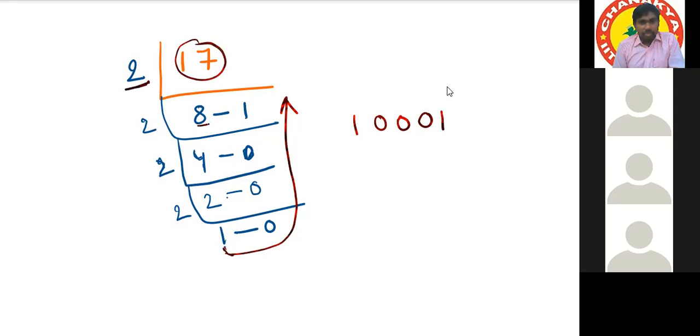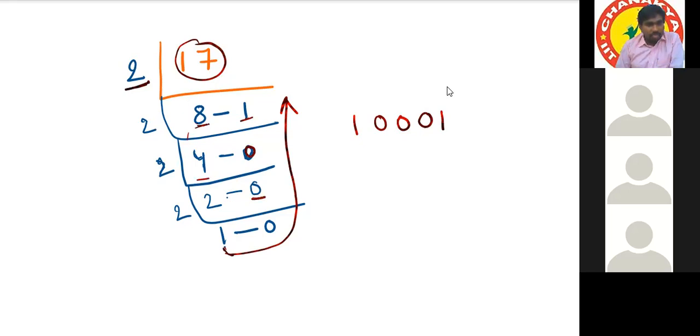Again, this 8 we have to divide by 2. How many times will 2 go into 8? 4 times. 2 fours are 8 with remainder 0. Yes or no, Sujay? Yes, sir. Again, we have to divide this 4 by 2. 2 twos are 4 with remainder 0. Again, 2 ones are 2 with remainder 0.